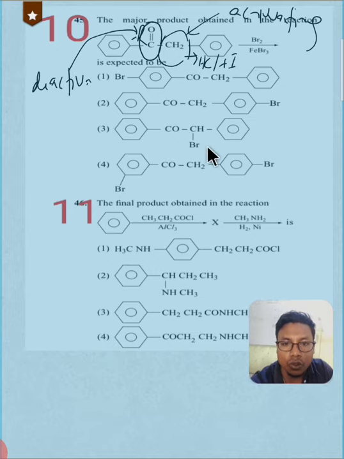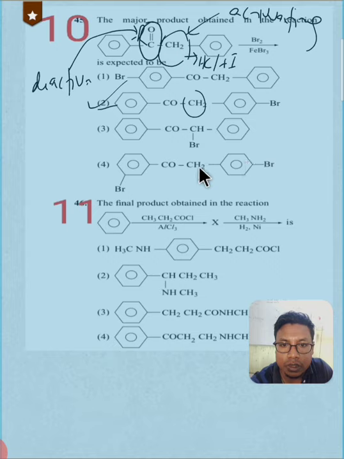So this is not a correct option because CO is a meta directing group, and we must not keep the major product for the meta isomer. This is the correct option because CH2 is an ortho para directing group, and the para isomer is the major product. We need to give only one mole here.